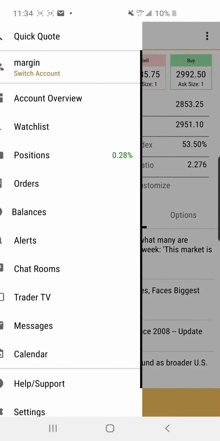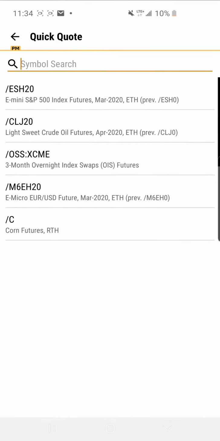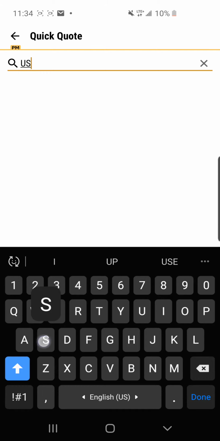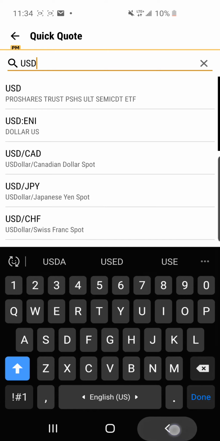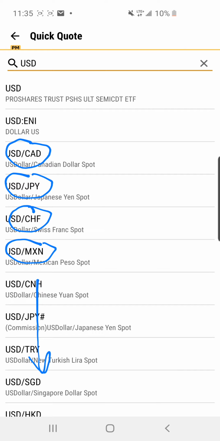So the second thing you're not allowed to trade are anything forex, any kind of forex trading. Forex stands for foreign exchange. So I first want to talk about currencies. So let's type in USD. Okay. Now, here you can see there's tons of different currencies we can trade against the US dollar. There's Canadian dollars, Japanese yen, Swiss francs, Mexican pesos, and so on, okay?